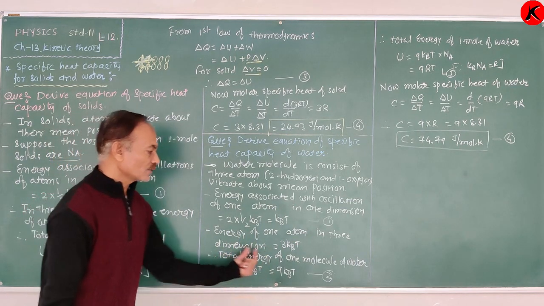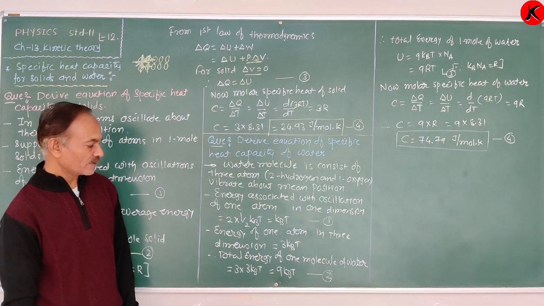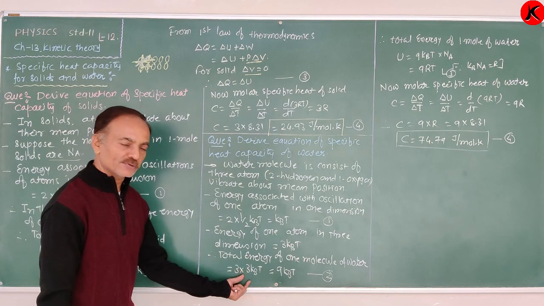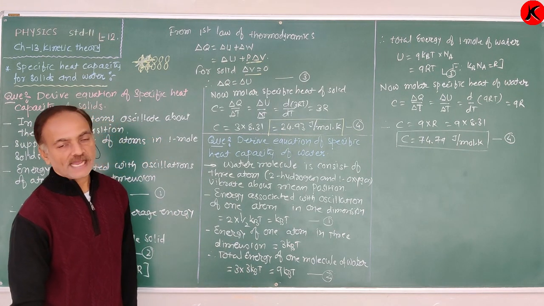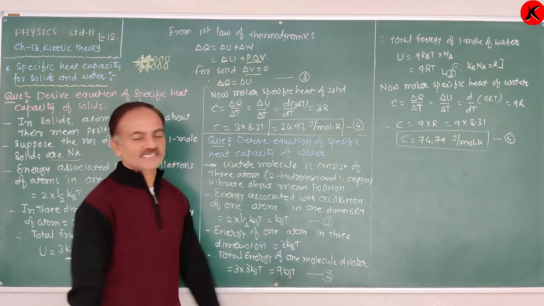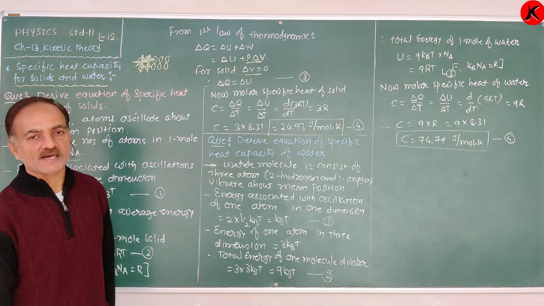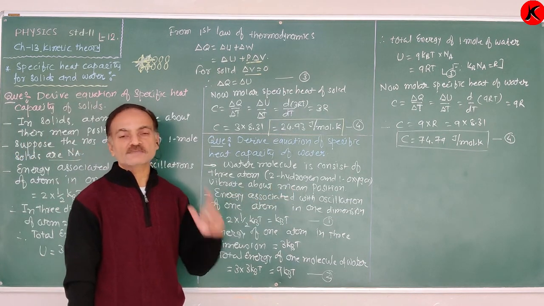Therefore, the total energy of one molecule of water is 3 into 3 kBT, which is equal to 9 kBT, because one molecule consists of 2 hydrogen plus 1 oxygen atom. So in one molecule the 3 atoms are already present.